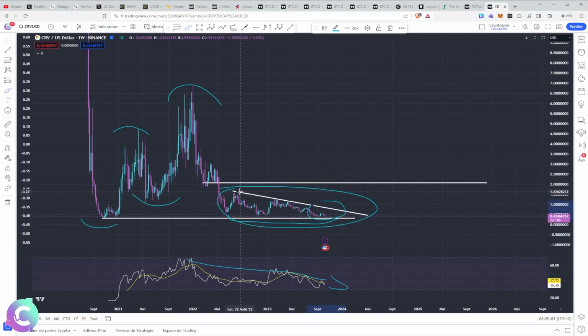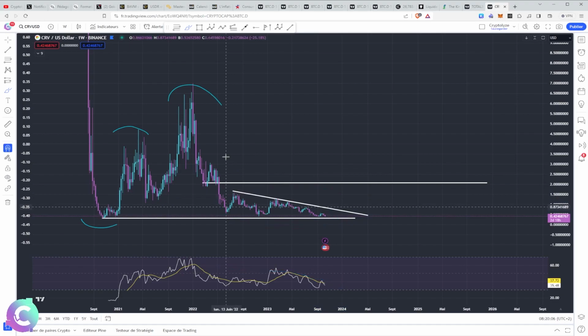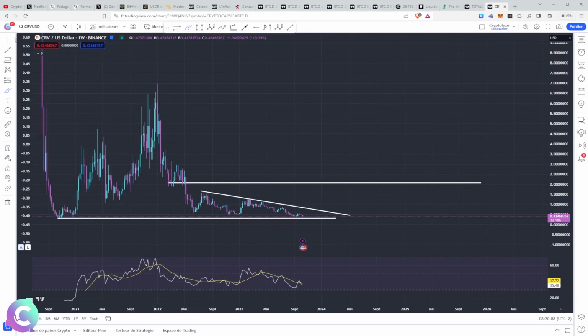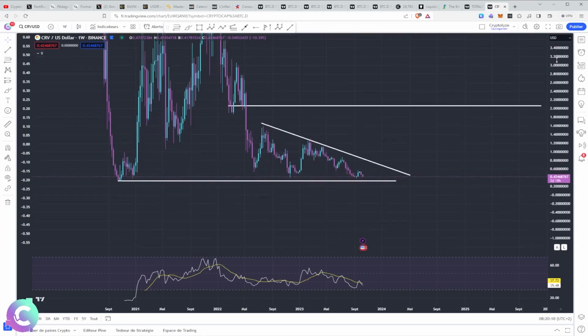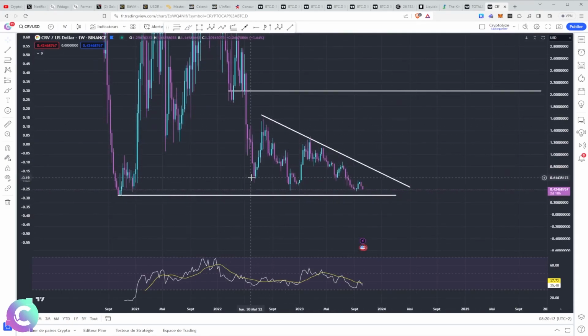But when we look a little at the CRV, that's what is interesting, is that we have a token which is continuously being issued. And yet, when we look at this lower part here, we see that we had Celsius here, we had FTX, but all in all, we still worked well on the course. That is to say that even there, we could consider that we have a form of accumulation in SC, STB. Potentially a spring that could happen.